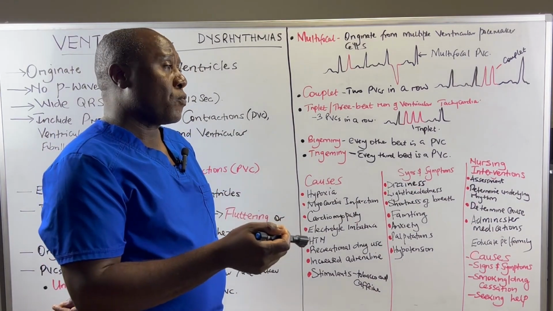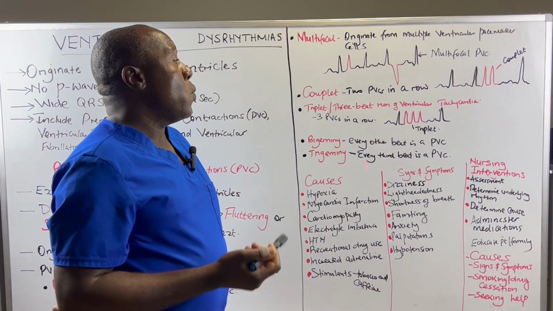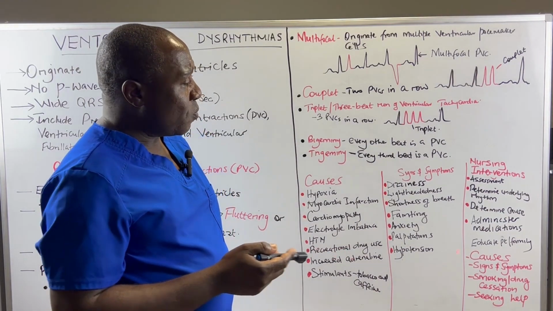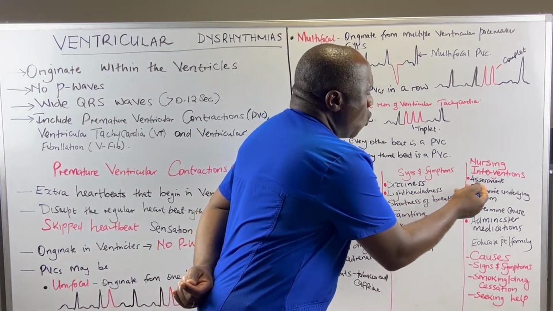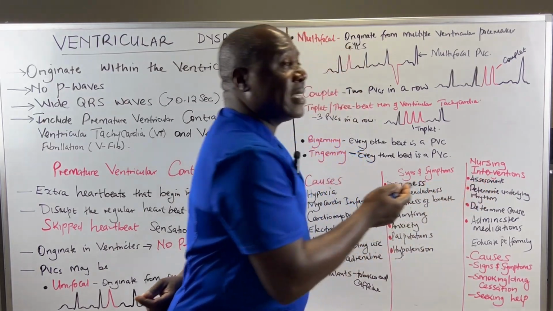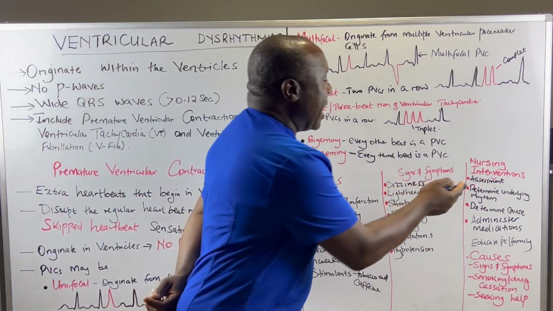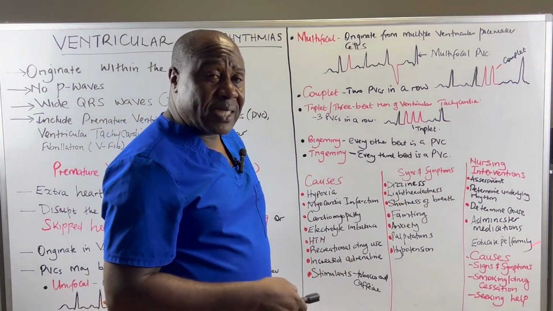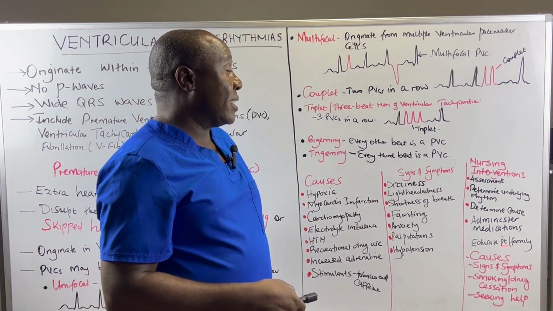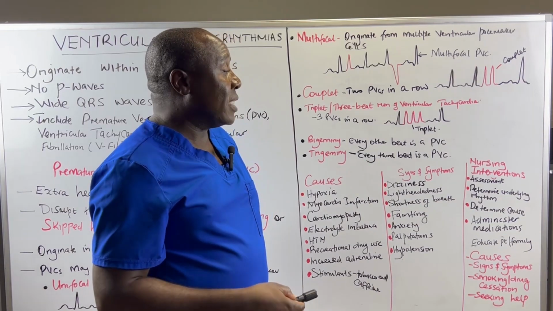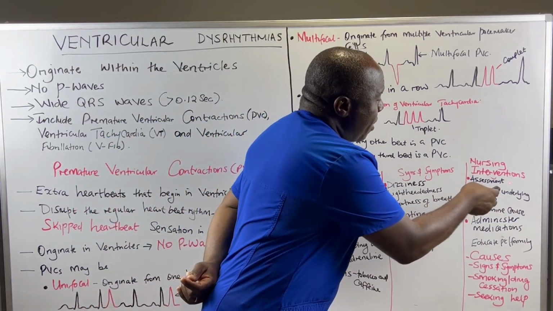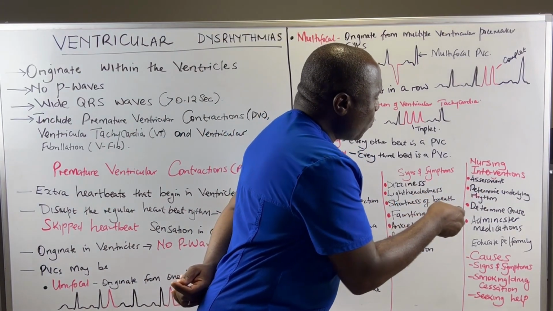So what are the nursing interventions? As a nurse, what is expected of you when taking care of these patients with PVCs? As always, you are performing assessments on that patient. You are assessing the blood pressure, you are assessing their pulses, and you are monitoring their level of consciousness. So you are with this patient performing assessment.